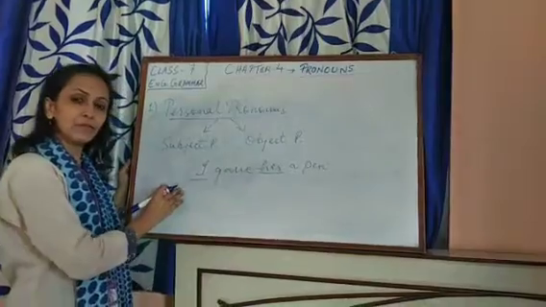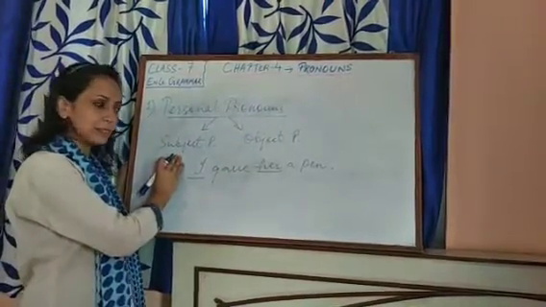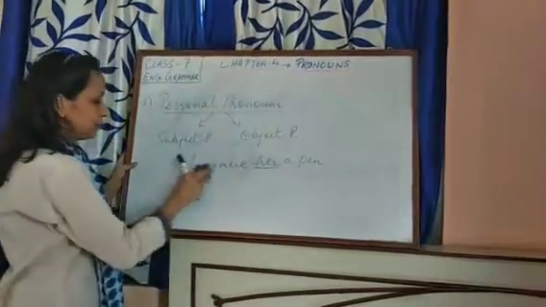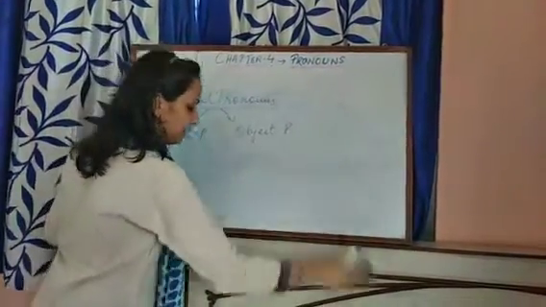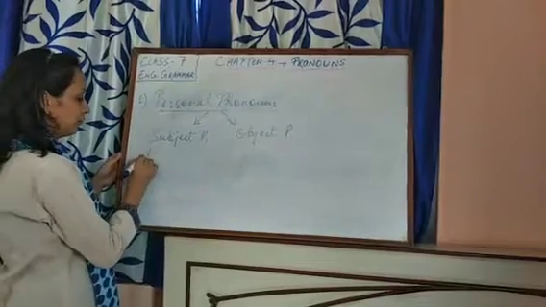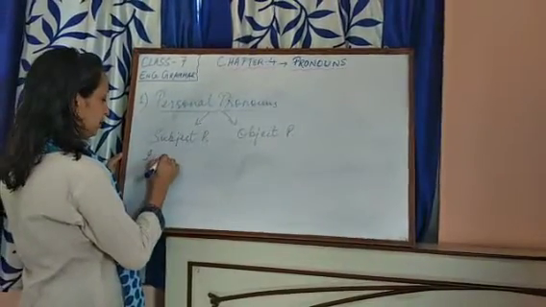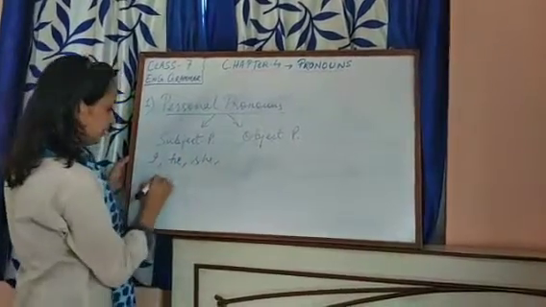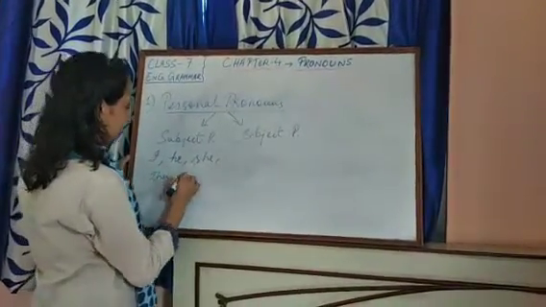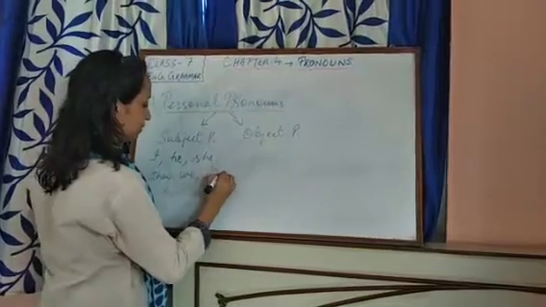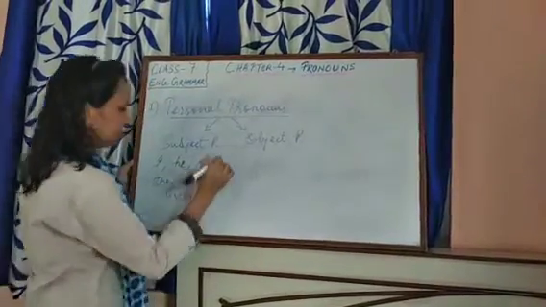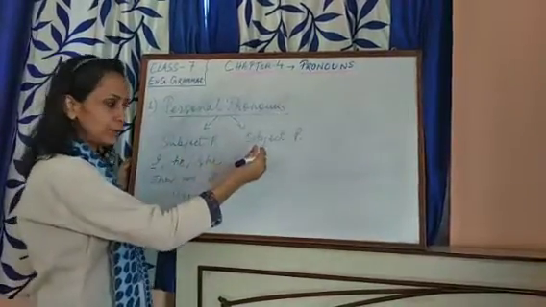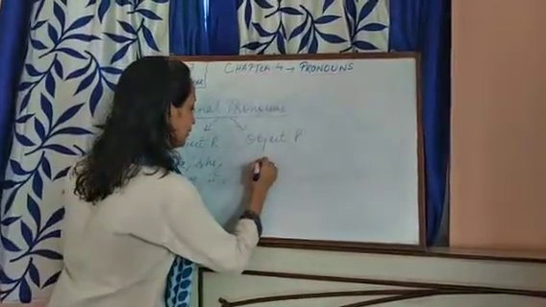Now there are different pronouns which come under subject, and there are different pronouns which come under object. Let us see the examples here. Under subject pronoun, we have I, we have he, she, they, we, it, you. Now, if this I is used as an object, then it becomes me.